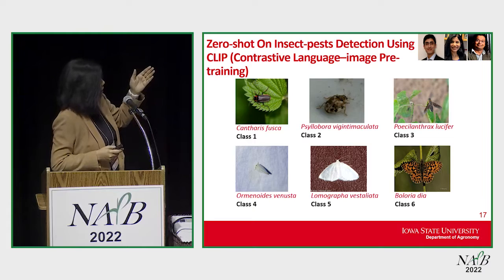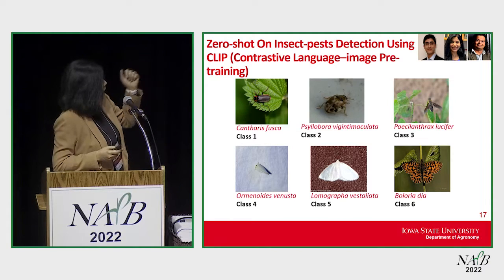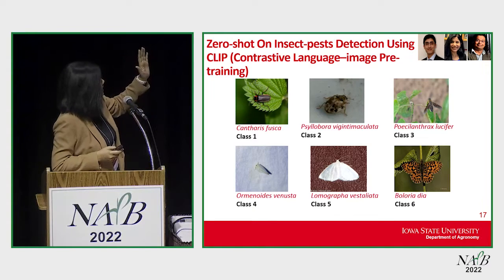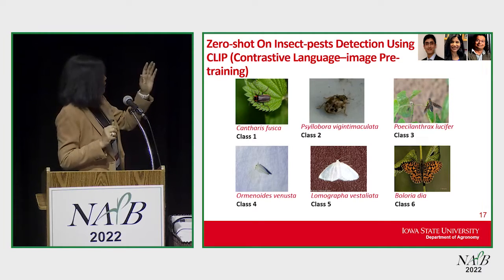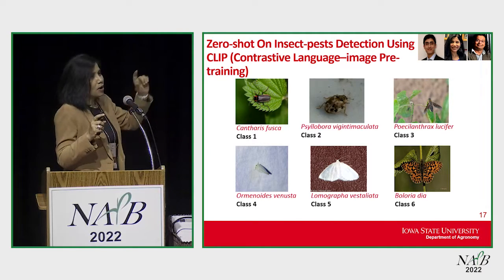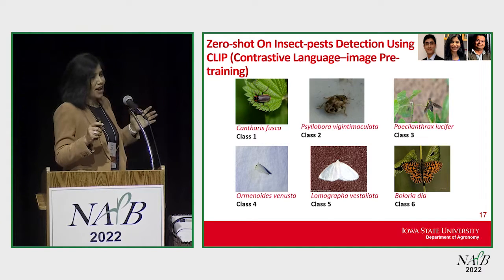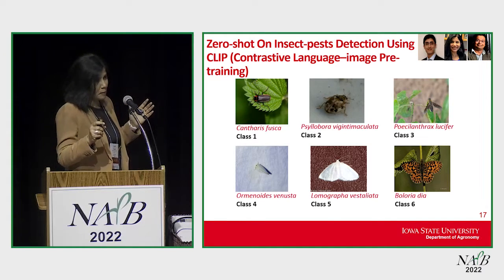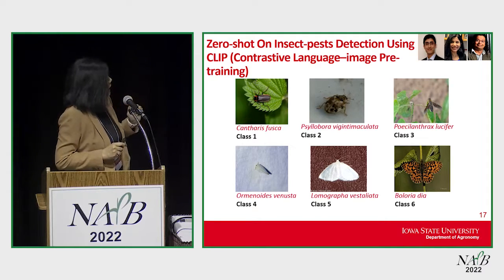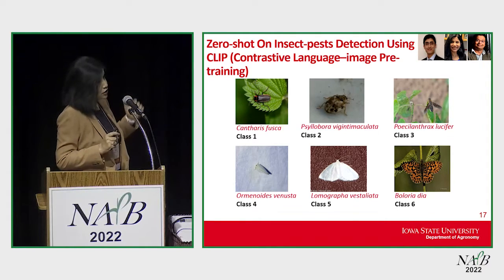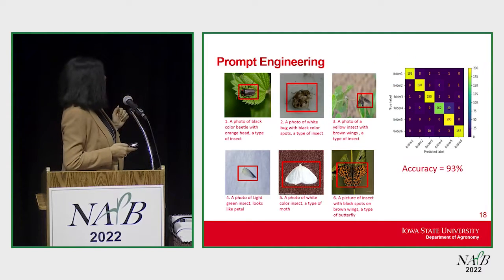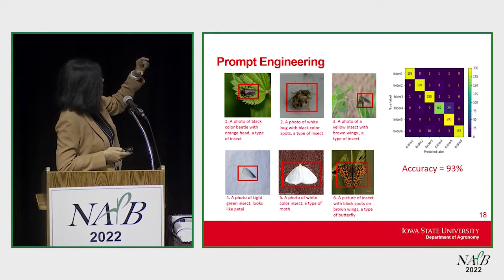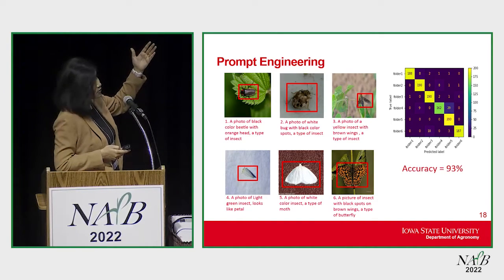This work is done in collaboration with Chinmay Hegde, who is at NYU, and Dr. Bhaskar Ganapati Subramaniam. And here you can see, without any training, just by giving a caption for these insects, we can put up bounding boxes. Now, can you imagine, we have a 13 million insect data set. By using this zero-shot insect pest detection model, called the CLIP model, contrastive language image pretraining, now we can put these bounding boxes, and this is known as prompt engineering.